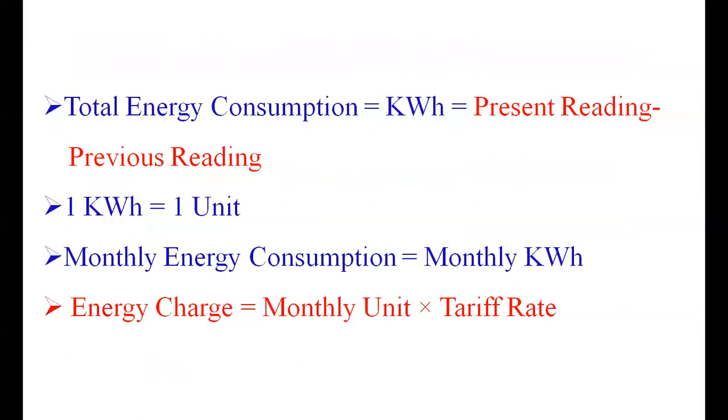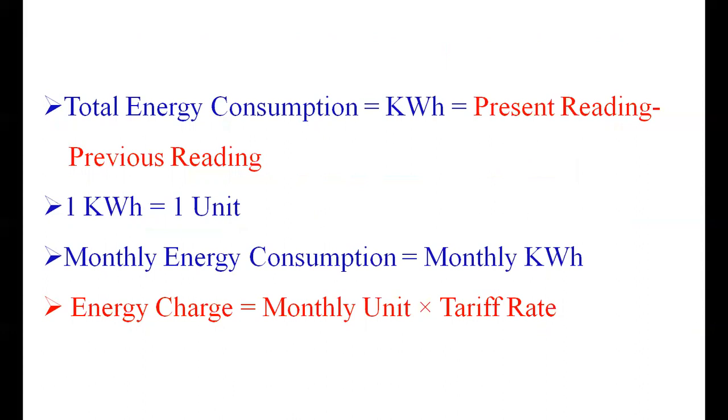And how to calculate the electricity bill? They have to take the present reading and also they have the previous reading in the energy meter. So the difference between the present reading and previous reading will give you the total energy consumption or total units of energy consumption in the present month.